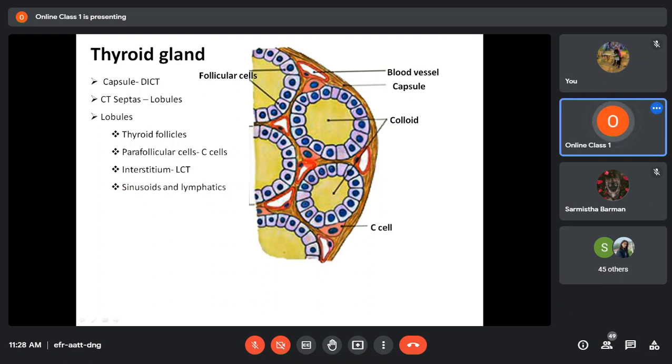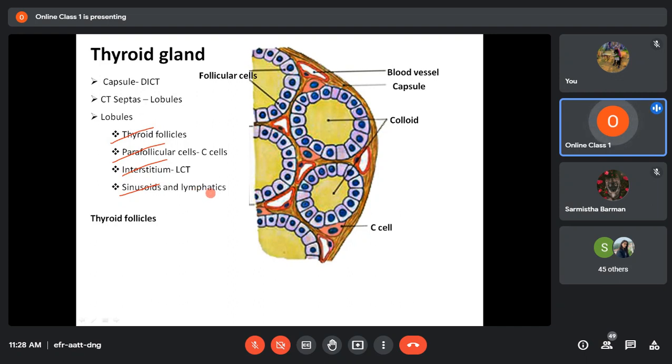These structures that you see here are all sinusoids. So remember, within the lobule you will find thyroid follicles, parafollicular cells, and interstitium, which is filled with sinusoids and lymphatic